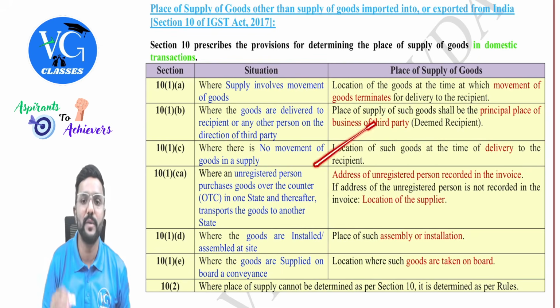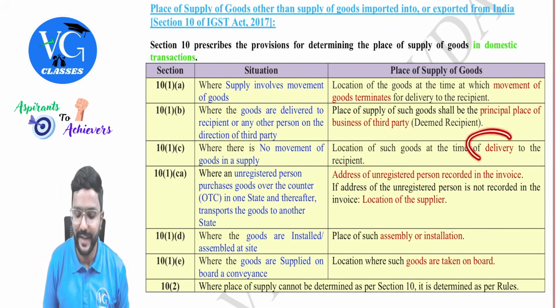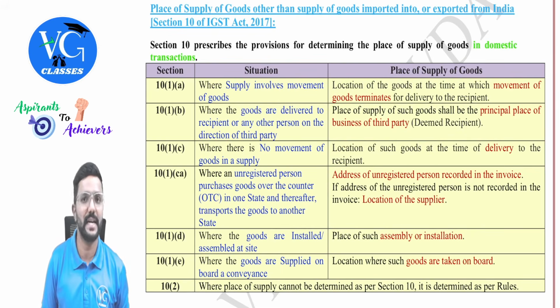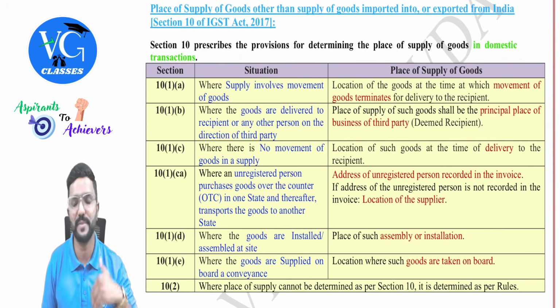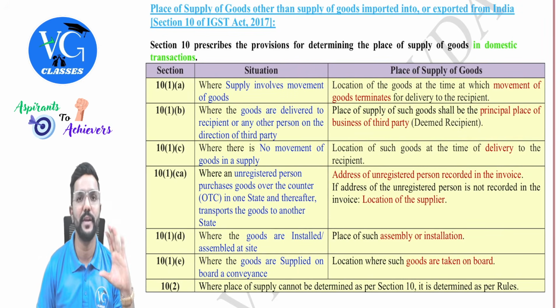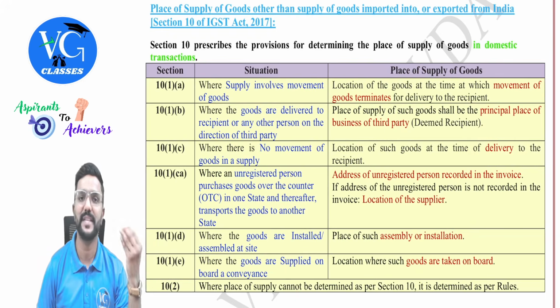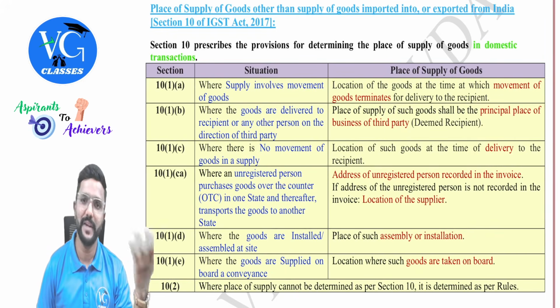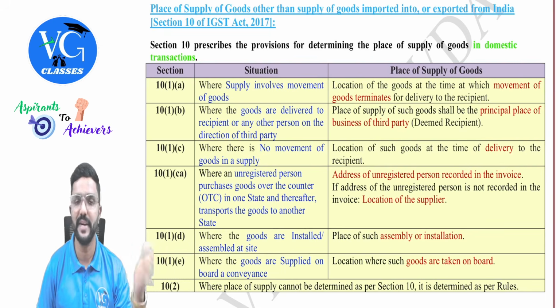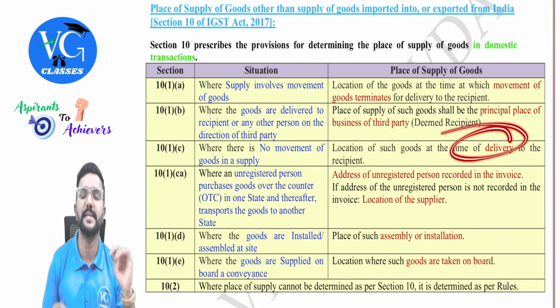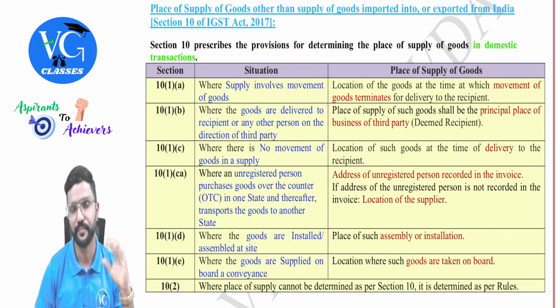The place of supply would be the location of such goods at the time of delivery to the recipient, guys. Normally, especially when you go to a showroom, assume I went to Tata Croma and purchased a laptop. So delivery will be given immediately. They will issue me the invoice, deliver the goods, and immediately I need to make the payment. So wherever it is delivered, that is the place of supply, guys.